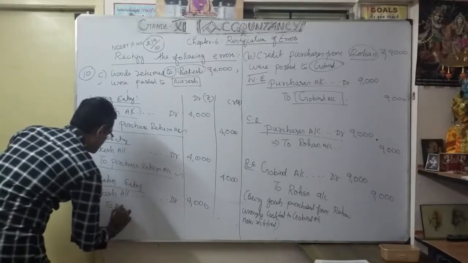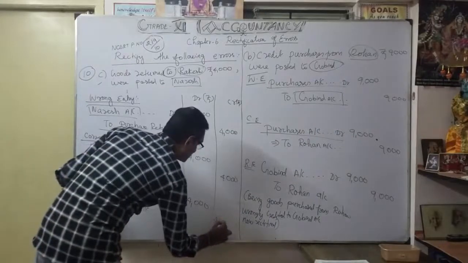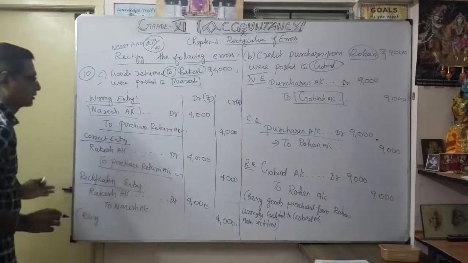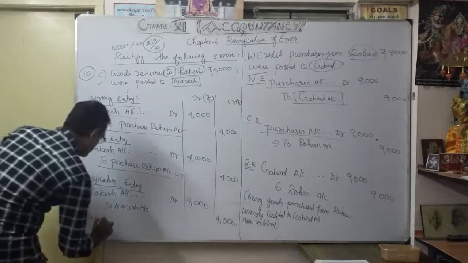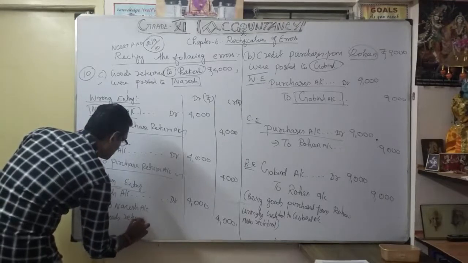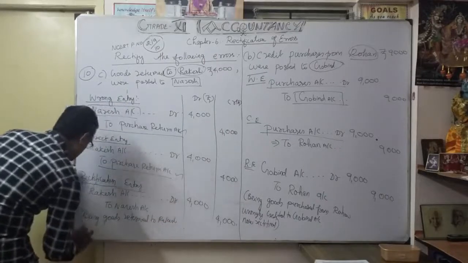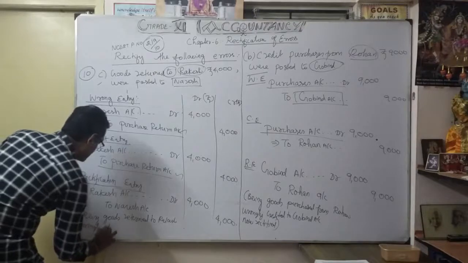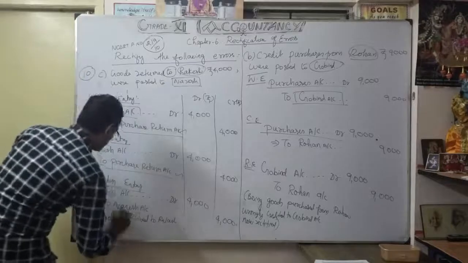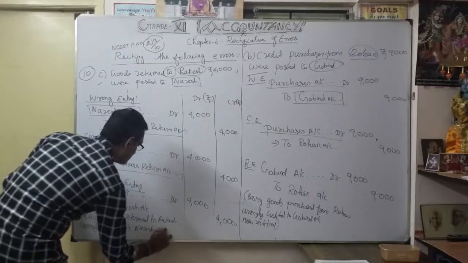To Naresh account, how much? 4,000. So what is the narration? Being goods returned to Rakesh, wrongly debited to whom? Naresh.